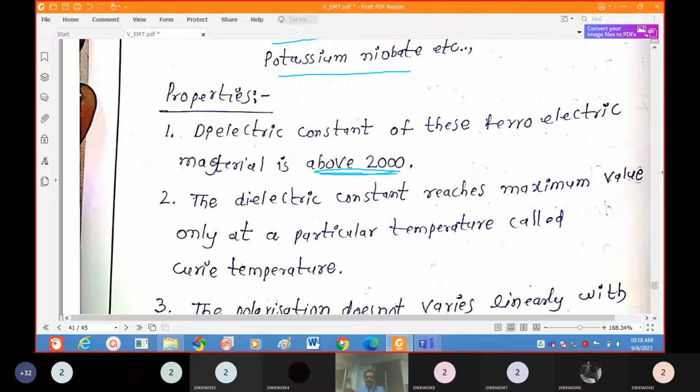Here also, in the case of ferroelectrics, with increasing temperature up to a particular temperature, the dielectric constant is maximum. After that, it suddenly decreases. The dielectric constant suddenly decreases. This temperature we call the Curie temperature. At which temperature the dielectric constant suddenly decreases, that temperature we call the Curie temperature.